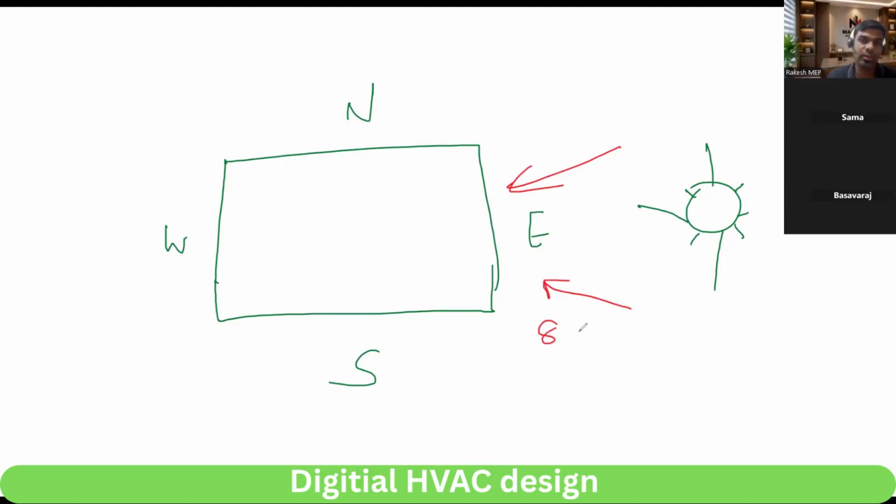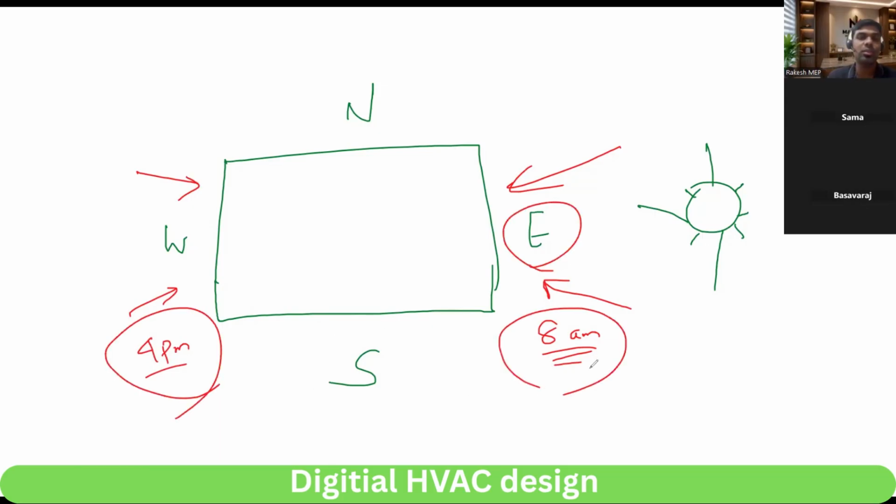Morning 8 a.m. you will have more heat on the east side. Evening time, west side you will have more heat, that is 4 p.m. These are the timings you will mostly see in the calculation, 8 a.m. and 4 p.m. If your orientation is north or south, you will not find much in that.